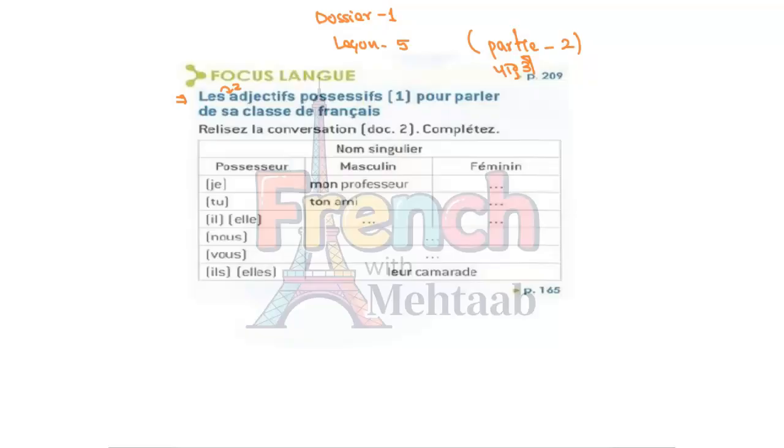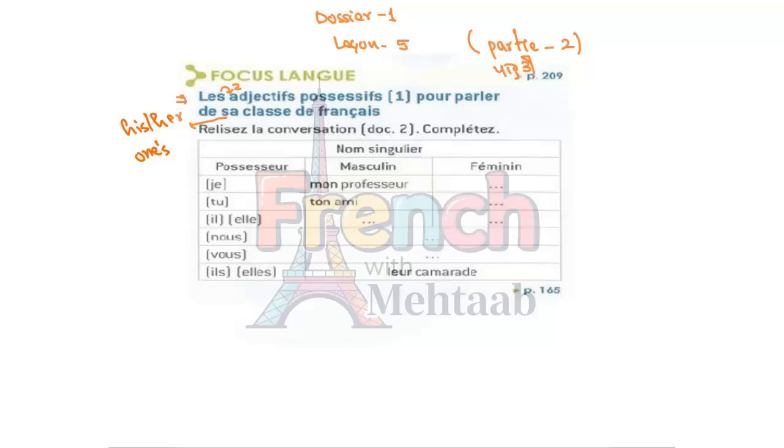That means, let's say this is my car. Now I own this car. I possess this car. This car is mine. So that's why these adjectives are called possessive adjectives. Les adjectifs possessifs, for speaking. Sa means his or her, or we can say one's, in the French class.